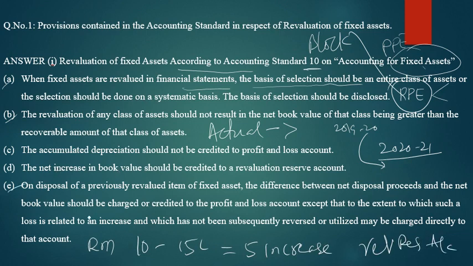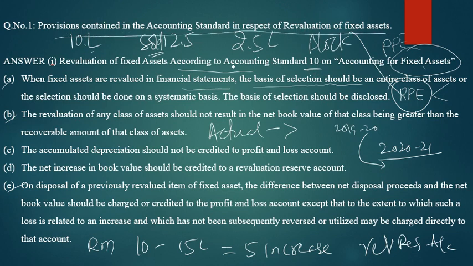Then on disposal of a previously revalued item of asset, the difference between net disposal proceeds and the book value is recorded. For example, one asset's value is 10 lakh rupees. In this year it was sold for 12.5 lakh rupees. Disposed means sold. Then the difference between these two, only 2.5 lakhs, should be recorded in the profit and loss account. So that was the provision regarding the revaluation of fixed assets.